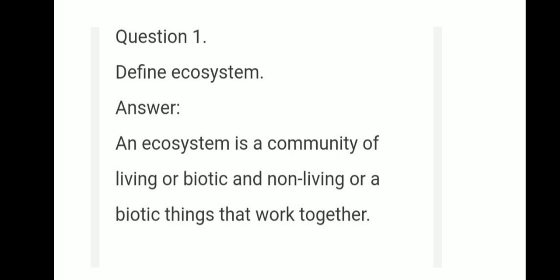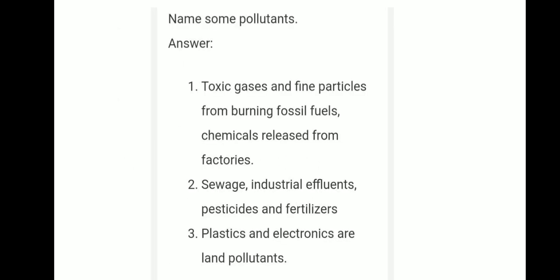Define ecosystem. An ecosystem is a community of living or biotic and non-living or abiotic things that work together.